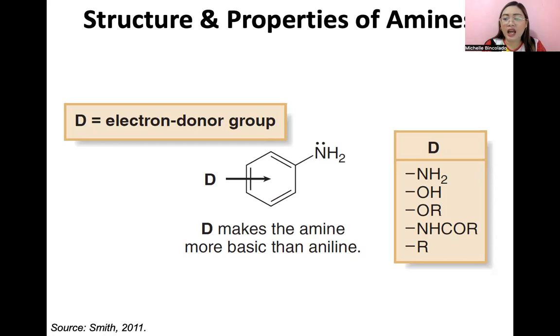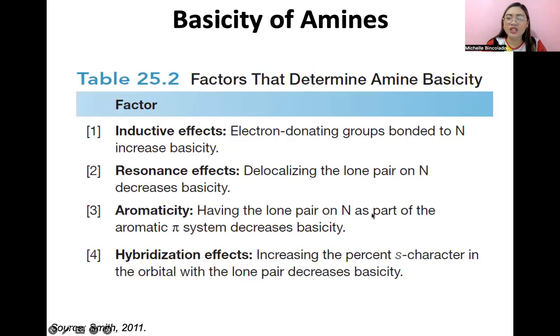So I hope naalala ninyo pa yung EAS natin na spectrum of substituents or groups, yung OPA, HAHA. So eto guys sila, ito yung groups na yon. They are specifically electron donor groups that make amine or any amine more basic than aniline. Okay, so yan guys ang kailangan ninyong tandaan just in case merong question about basicity of amines.